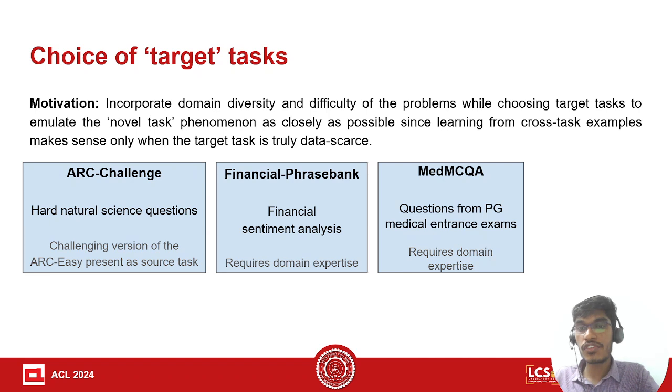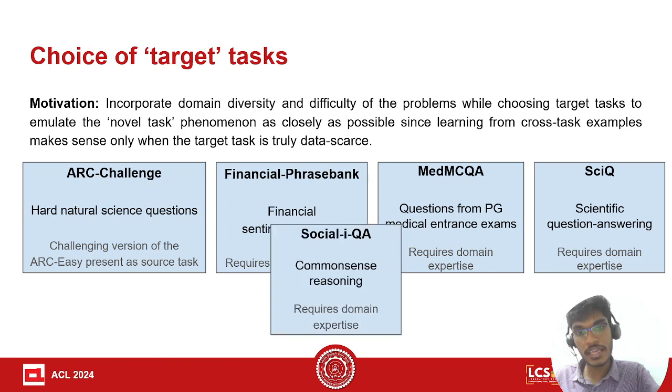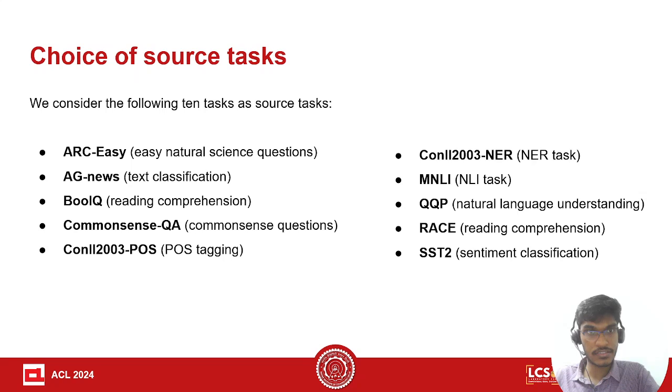We use questions from PG medical entrance exams called MedMCQA, which also requires domain expertise. We use SciQ, which is a scientific question dataset, and Social IQA, which is a common sense reasoning dataset. These tasks are used as target tasks for our experiments. We choose these 5 target tasks.